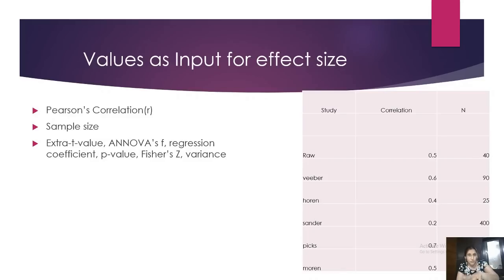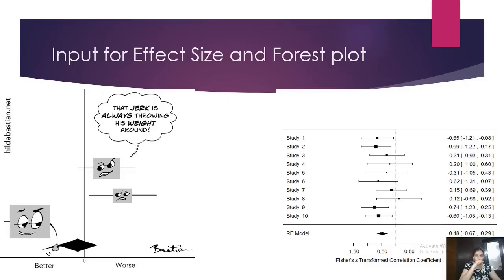Once you do this input, through CMA you will get automatically generated something called the forest plot. Now let me explain the concept of a forest plot. What is a forest plot? A forest plot is plotting the studies on the basis of their effect sizes.